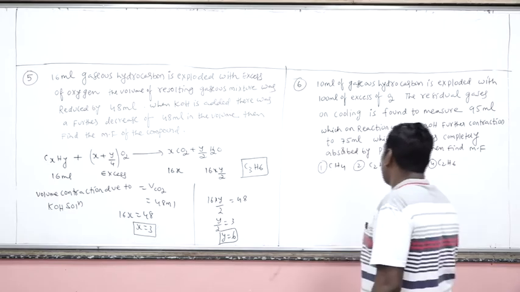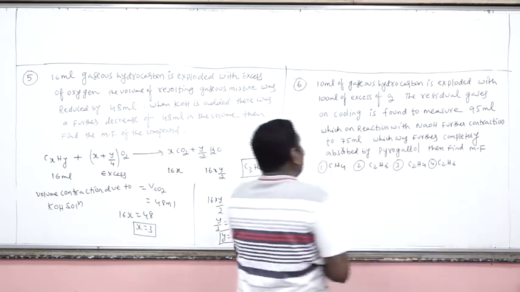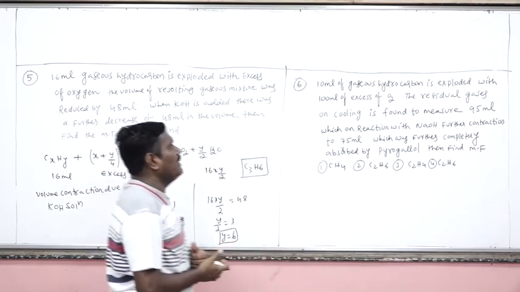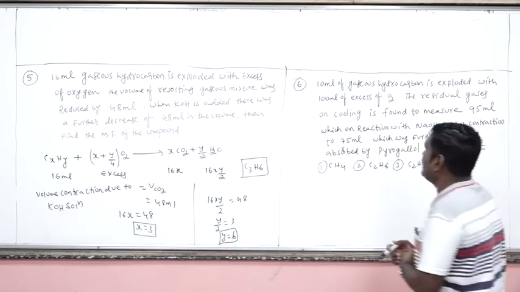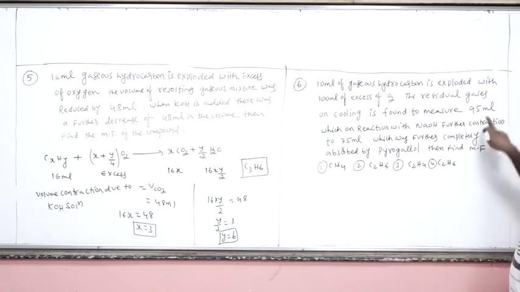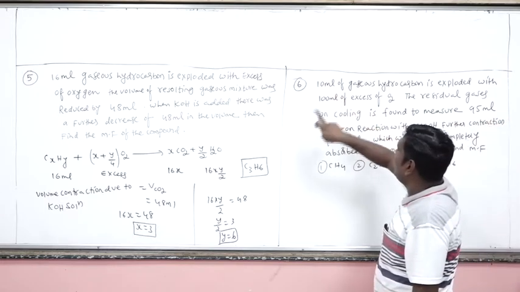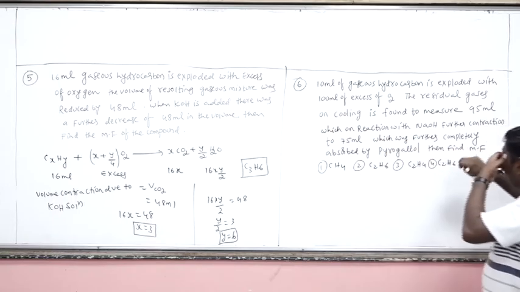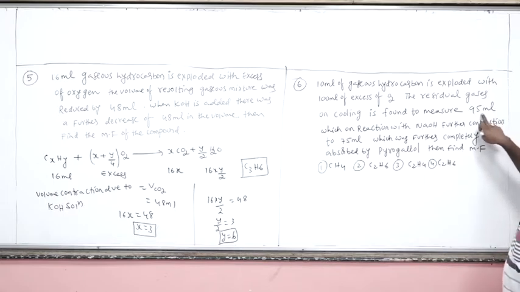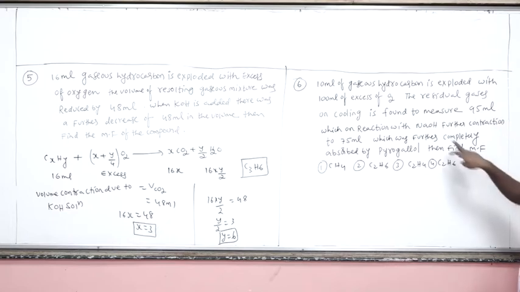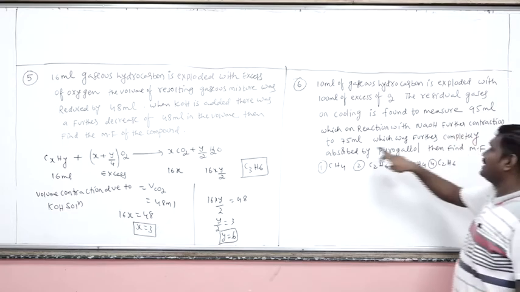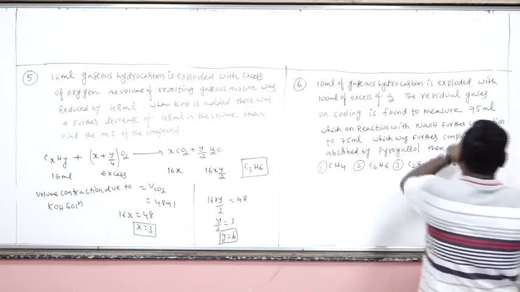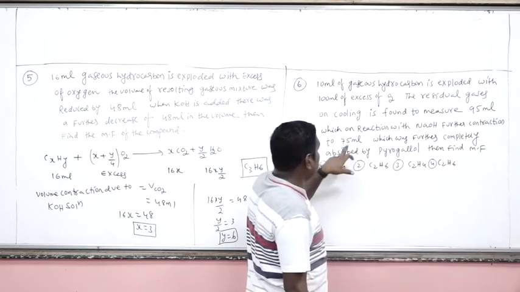Now next problem. 10 ml of a gaseous hydrocarbon is exploded with 100 ml of excess O2. The residual gases on cooling are found to measure 95 ml. Okay? Initially you have 10 ml of gaseous hydrocarbon and 100 ml of O2, so total 110 ml. But after cooling, the mixture gives 95 ml of volume only. There is a contraction. Okay? Now further NaOH is added so that there is a 75 ml reading. So the 95 ml of gaseous mixture is now reduced to 75 ml.